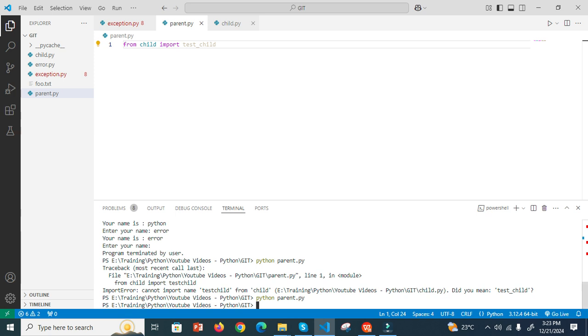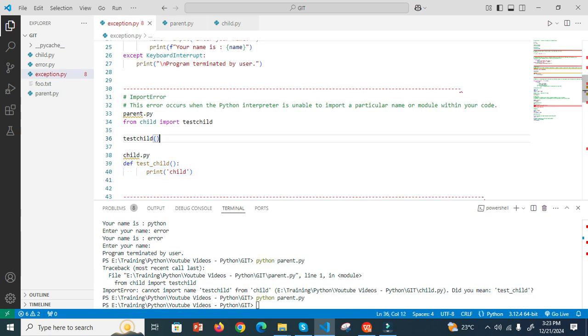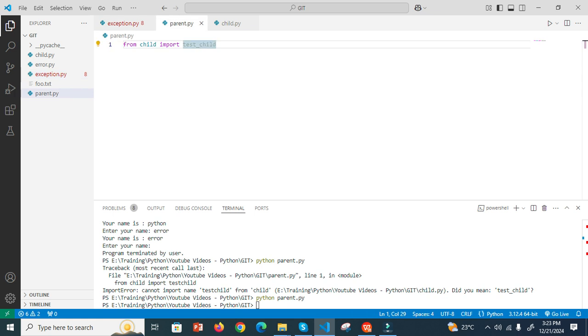Now I want to print that value here. Remember, this is one file and this is another file. I'm importing that, and now I want to print this value. How will I print this value? I just call this function, test child. Not test child, I need to say test underscore child.